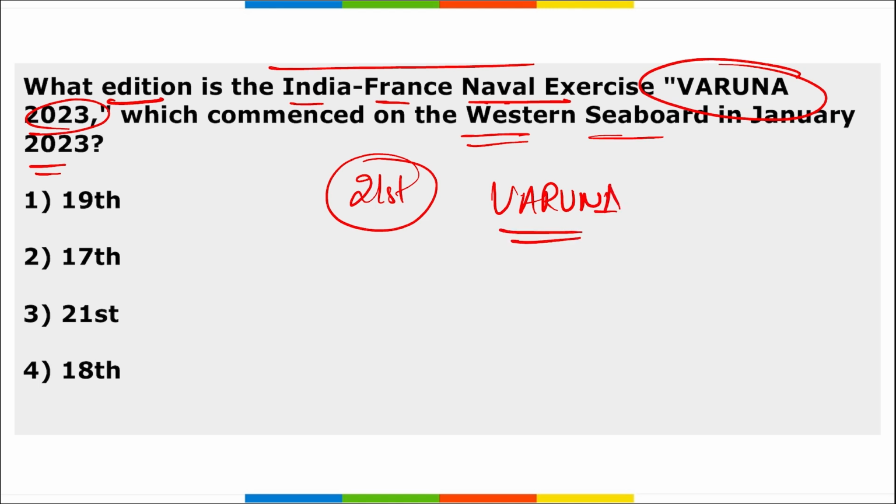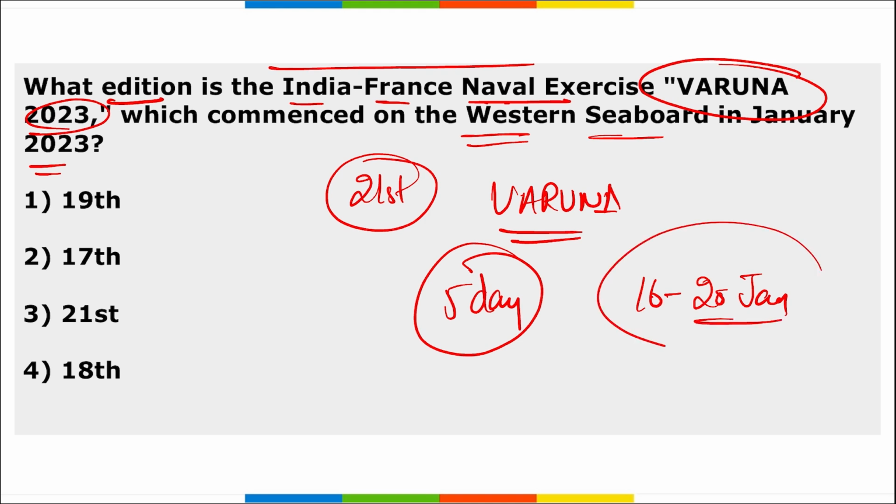Alright, this Varuna was the 21st edition of this exercise. This was a 5-day long exercise, from 16th to 20th of January. Highly important. In this particular exercise, some Indian naval ships such as INS Chennai and INS Tej took part in this exercise Varuna, and it was the 21st edition of this exercise.